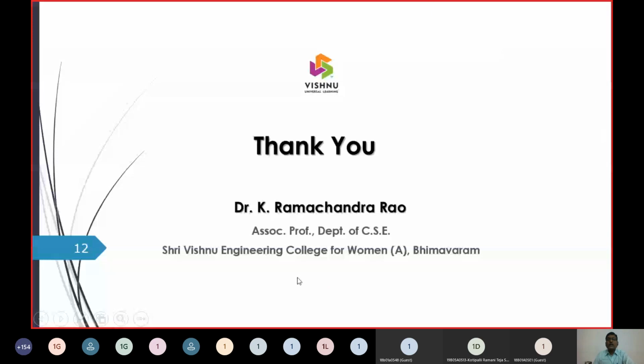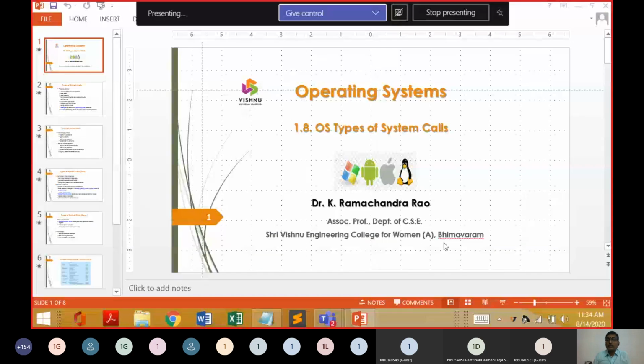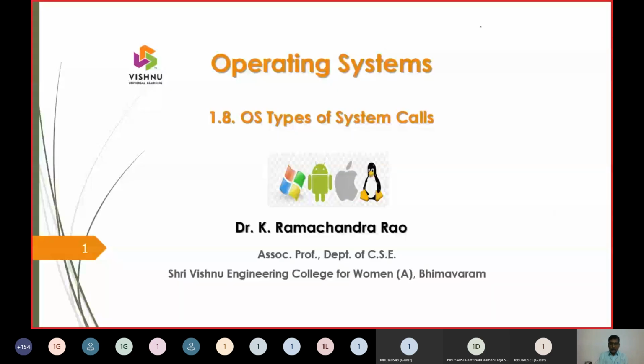After this, we will be having one more scenario. This scenario is going to talk about the different types of system calls.